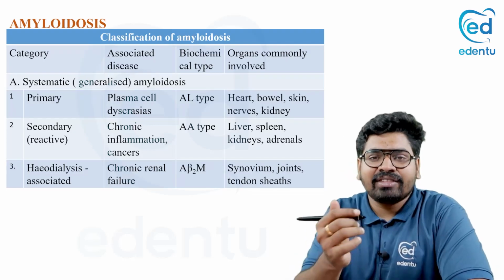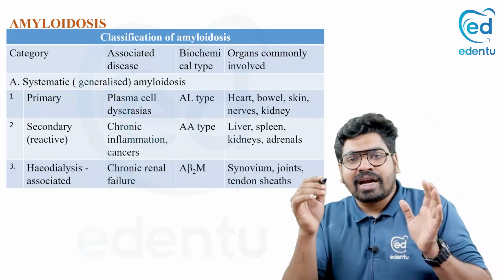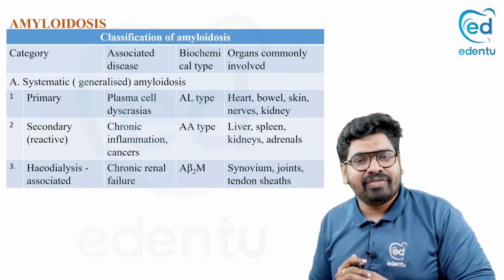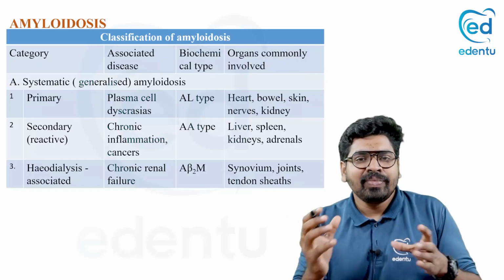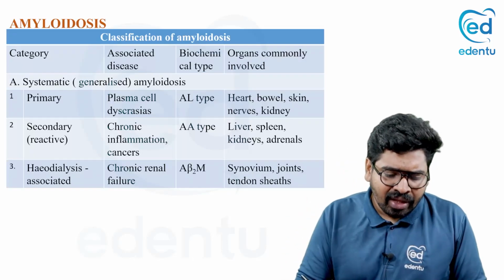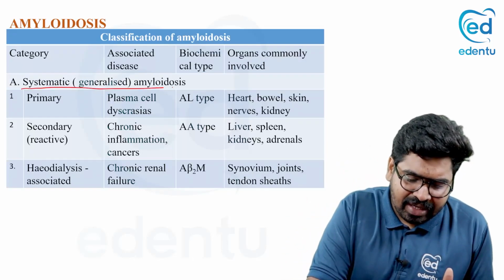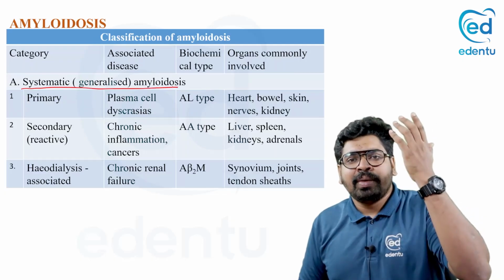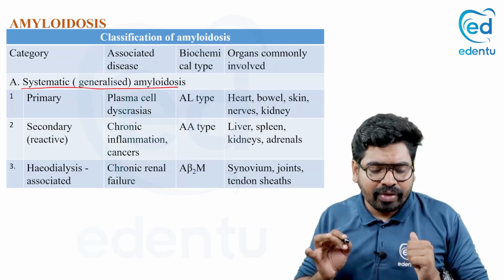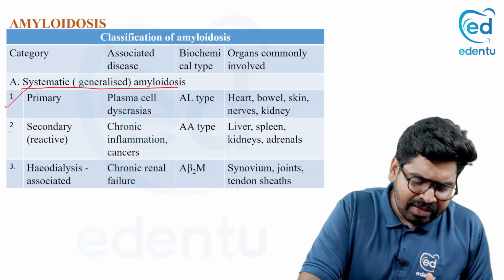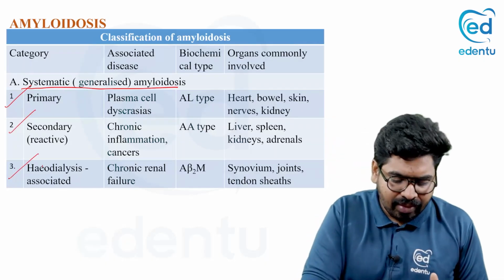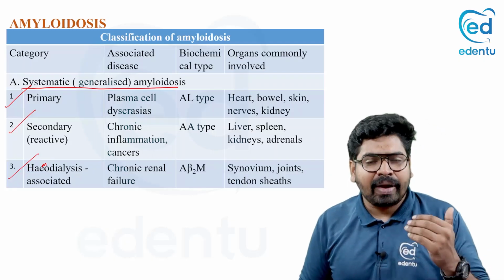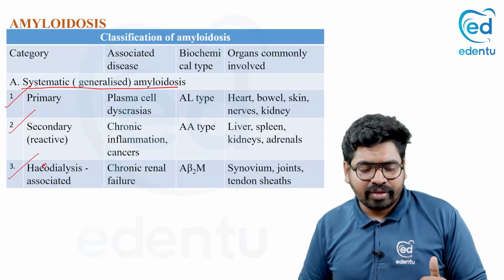Now, coming to the classification, you can see this is a concise table of the classification. Go through this table. The first one is systemic or generalized amyloidosis, meaning amyloid is deposited throughout the body. It can be primary, secondary, or hemodialysis associated.